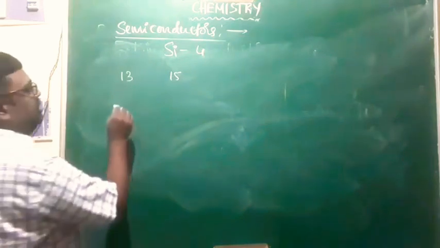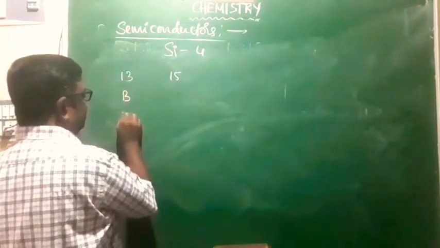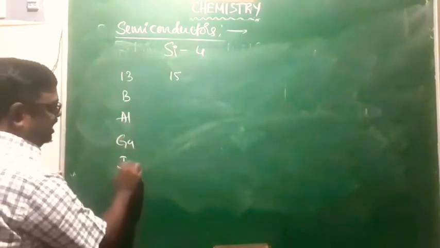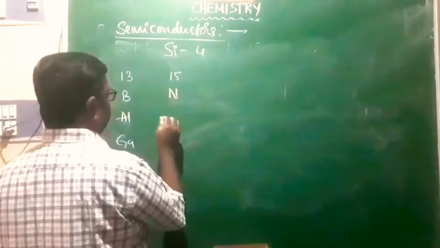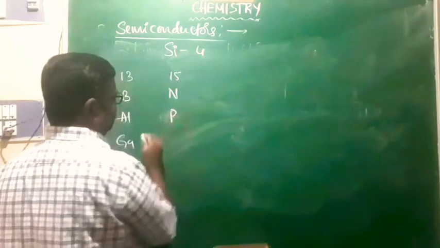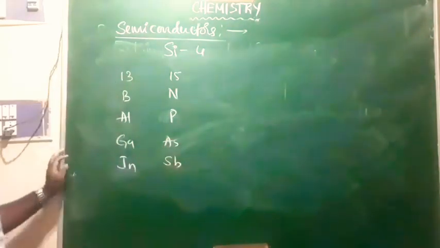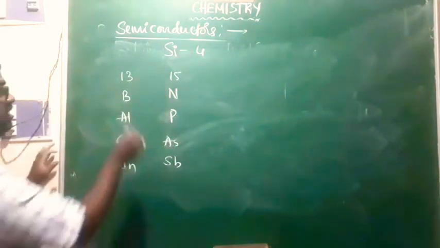For example, boron is a group 13 element, aluminum is a group 13 element, gallium is a group 13 element, indium is a group 13 element. And of course, nitrogen, phosphorus, arsenic, antimony, they are group 15 elements.